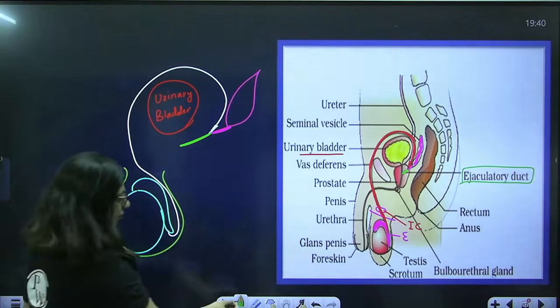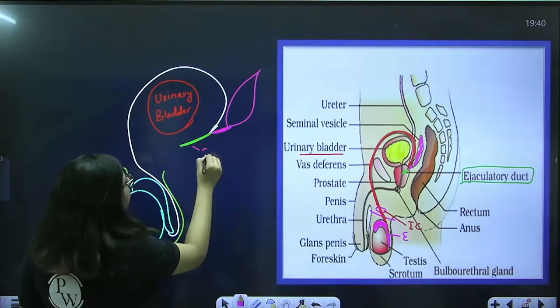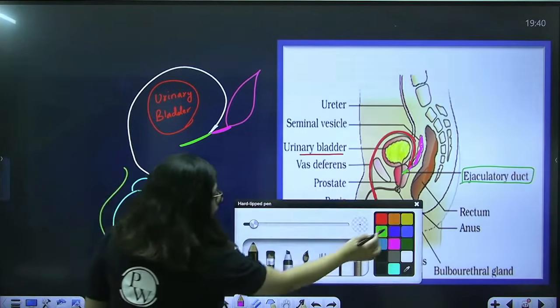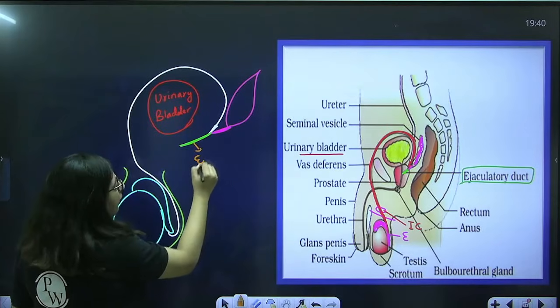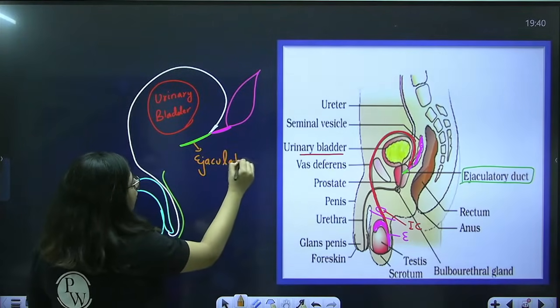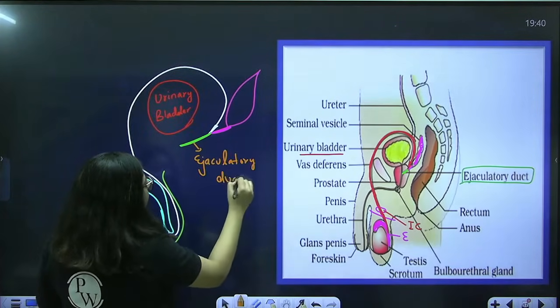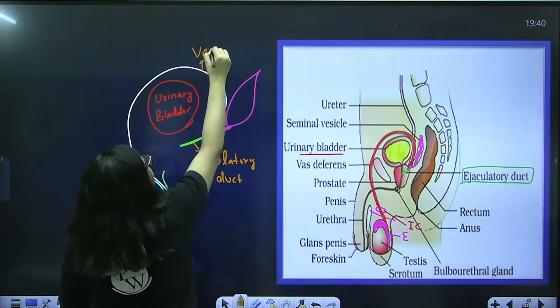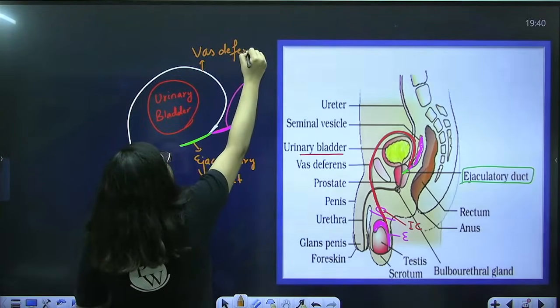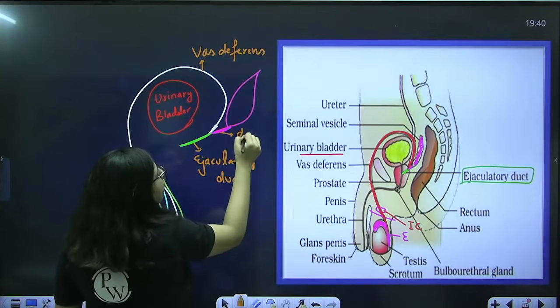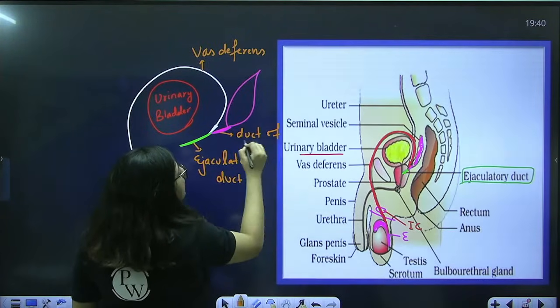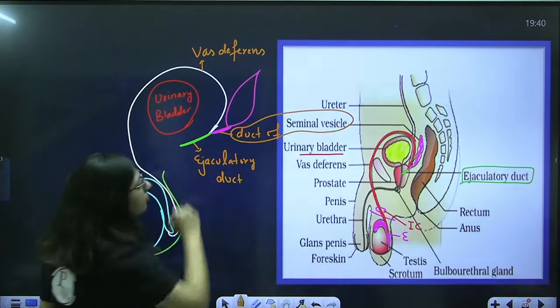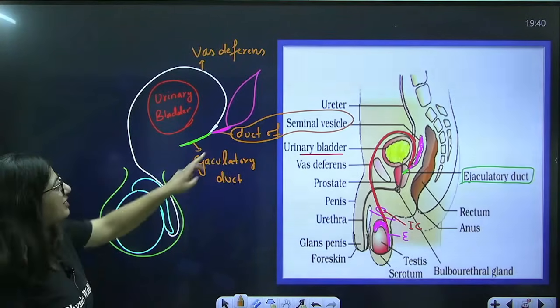This duct, what is its name? Ejaculatory duct. This is vas deferens. This is duct of seminal vesicle.